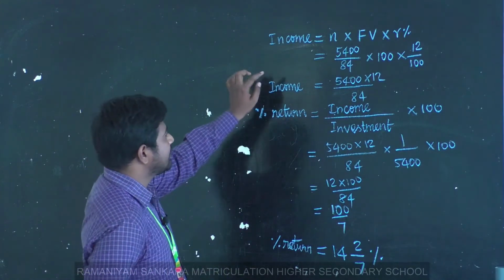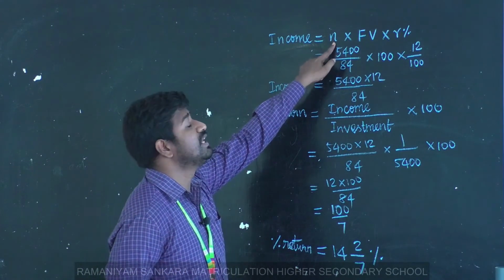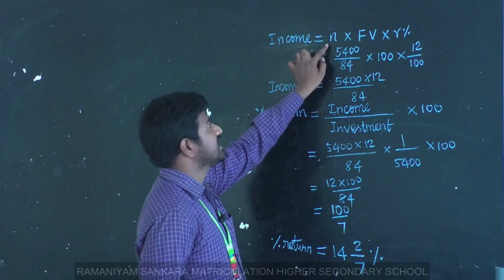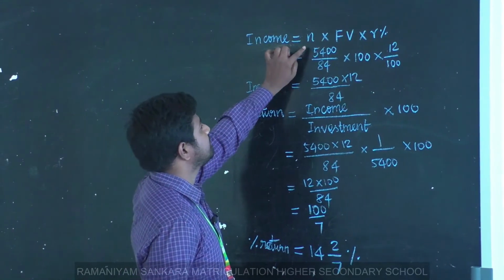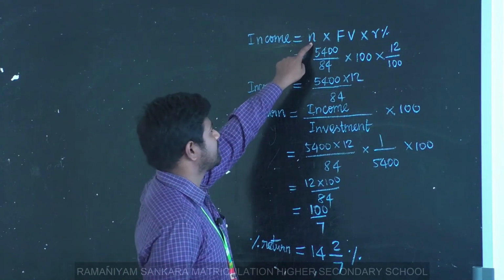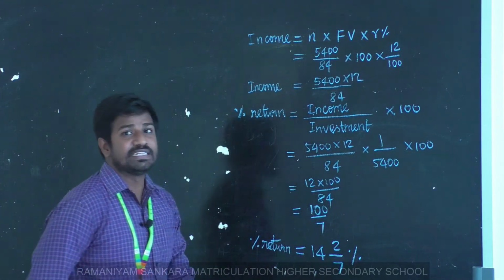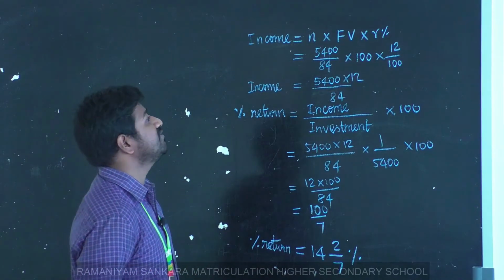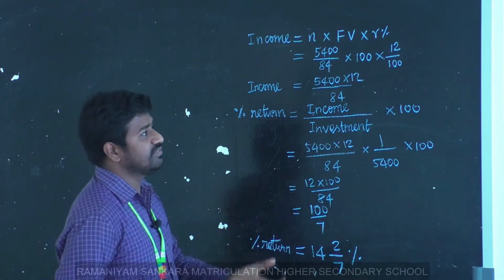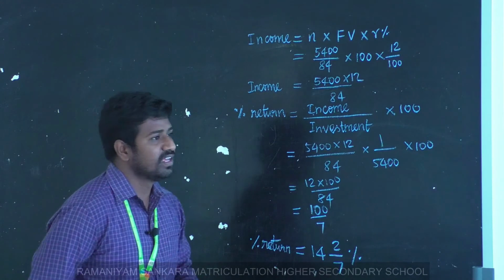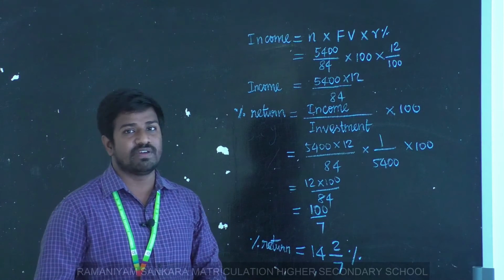Here I just write income equals n into FV into percentage. Here n is the number of shares. I just write it in short. You just write this one in expanded manner. n is the number of shares, FV means face value, and percentage means rate of dividend. Here the number of shares is also not given, so we have to find the number of shares. We know that number of shares equals investment by market value.